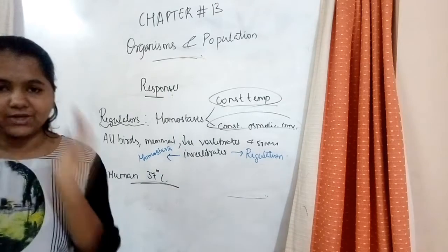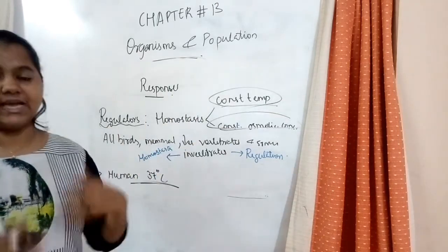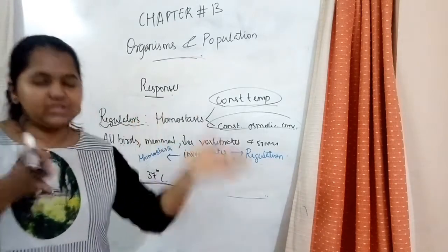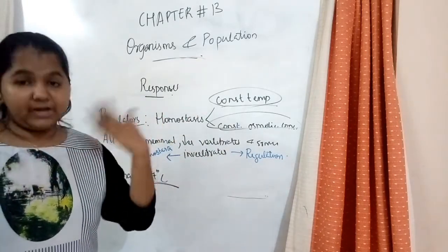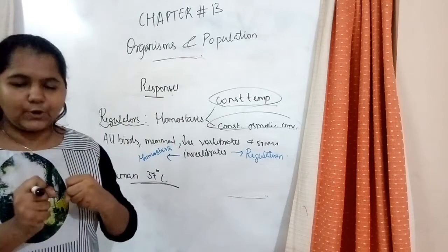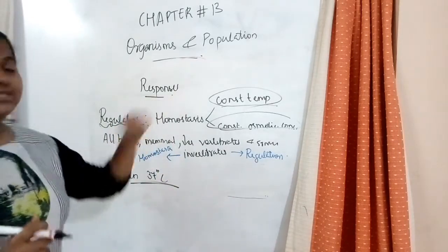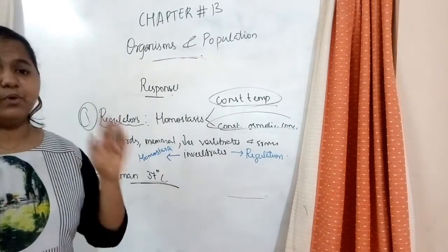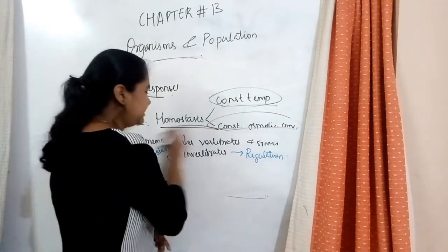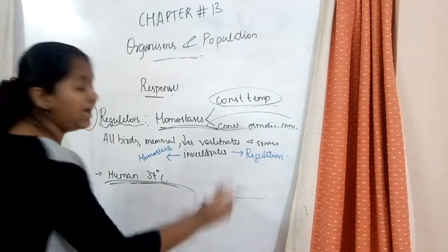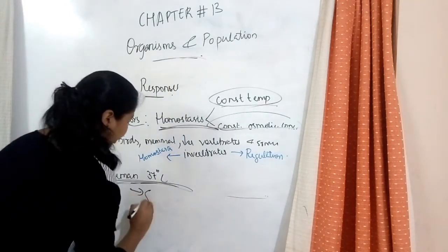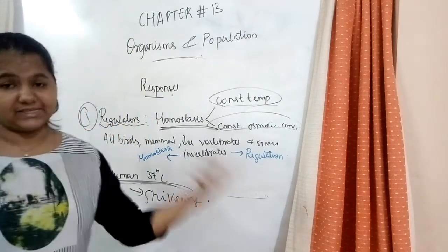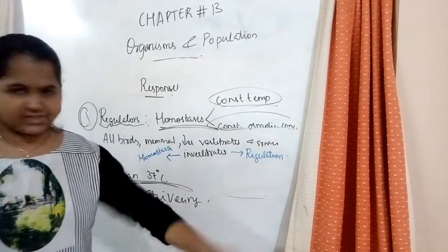Your temperature is constant because if it's 28 outside and you have 37 inside, there is a concentration difference and there might be some issues, maybe your lungs can collapse, etc. So that is the first response, regulators. Under regulators, the most important points are homeostasis and temperature, and also shivering. What happens when you shiver? Your muscles get activated and start moving.